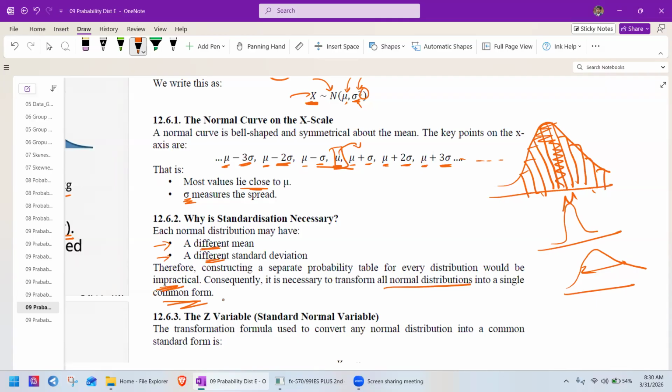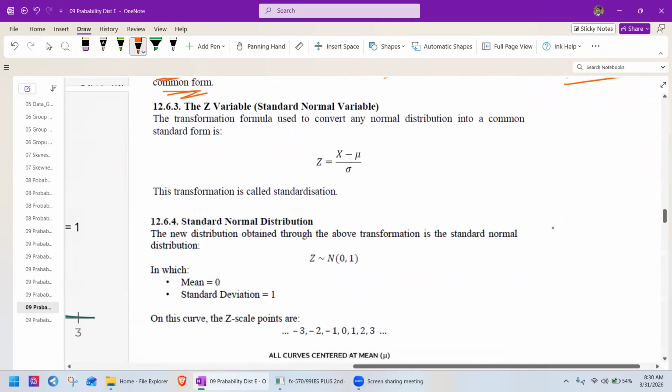Now we try to standardize. Standardize means we convert the mean, the average value, equal to 0. That is standardization. Here the z value, the z variable, is the standard normal variable. Here we already have x.